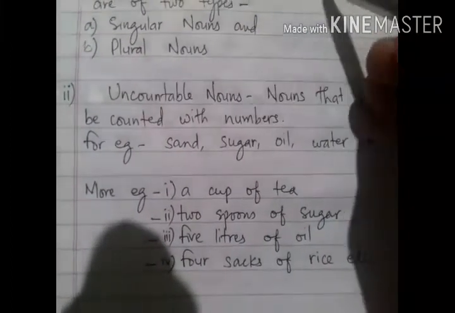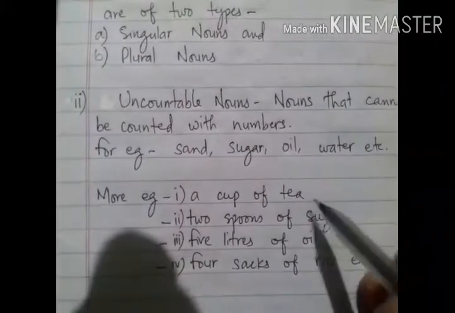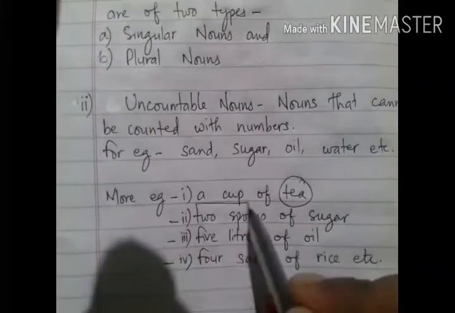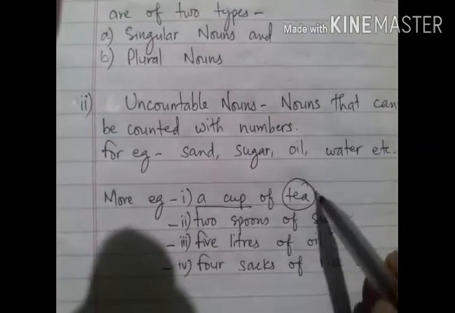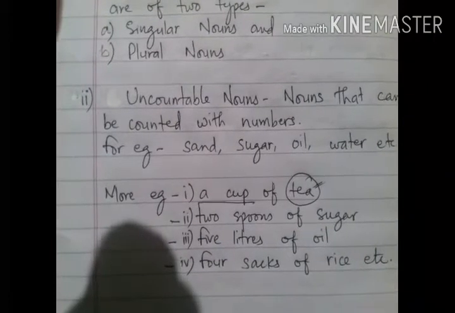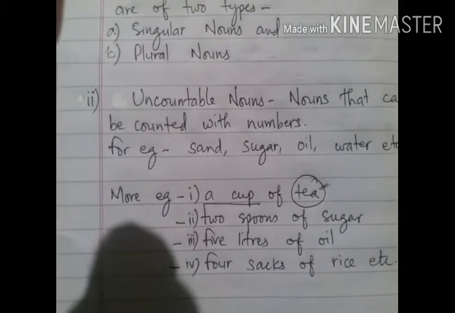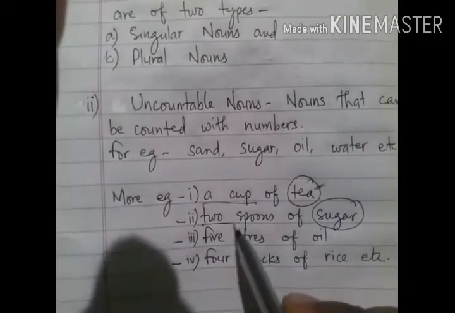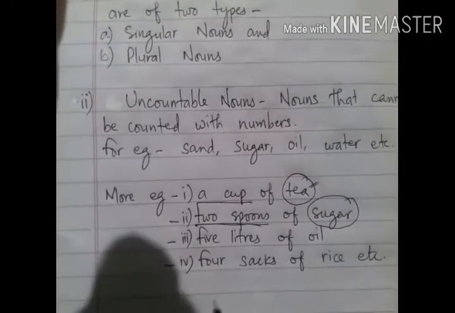Here the noun tea is uncountable. By using a cup, which is countable, we can make these uncountable nouns in the sense that we can count it. Okay, so now another is 2 spoons of sugar. Here also sugar is an uncountable noun, but we can make it countable. We have made it countable by using 2 spoons.